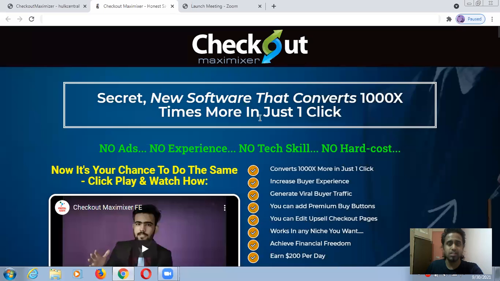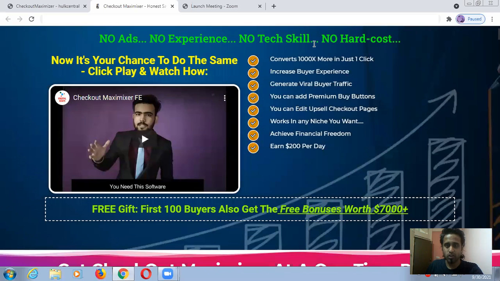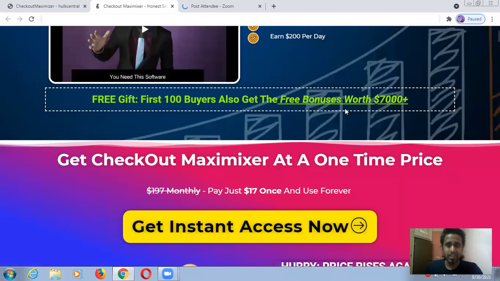This is the sales page, you can see. All these things you are going to get: convert 100x, increase buyer experience, generate traffic, because this is a secret plugin and many programmings are already working behind it. Because of that, you will get some traffic. Your page will automatically look attention grabbing so that you will increase your CTR. Later you can add a premium buy button and many things not explained here, but you will get all those things.